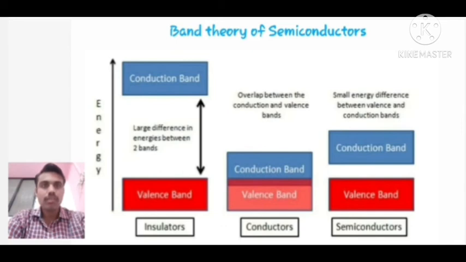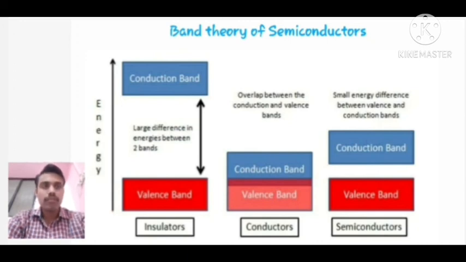If we take a large difference in energies between the two bands, valence band and conduction band, then such materials are called insulators. Further, if the energy band gap is very low, in the sense that valence band and conduction band overlap each other, then such materials are called conductors.